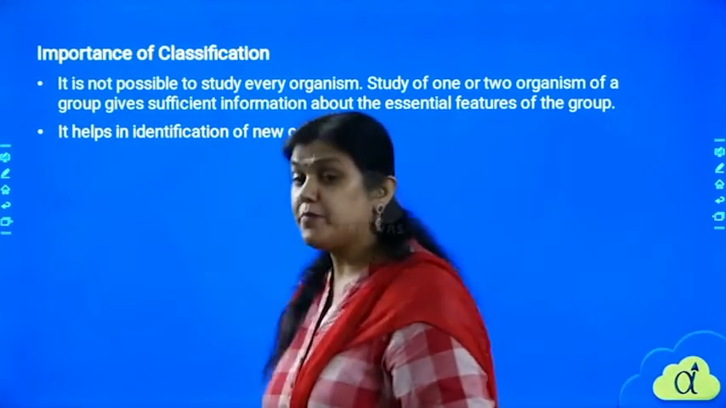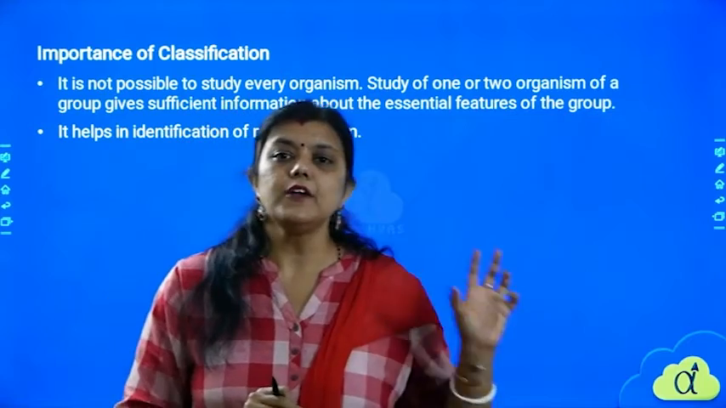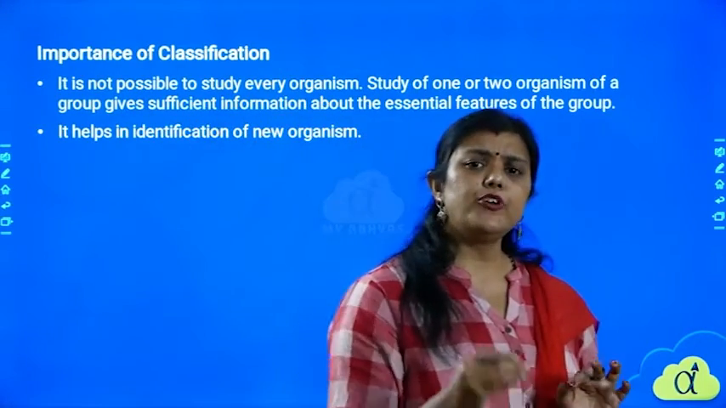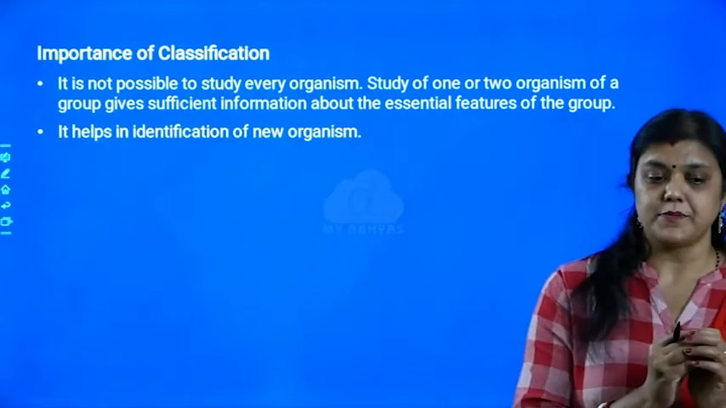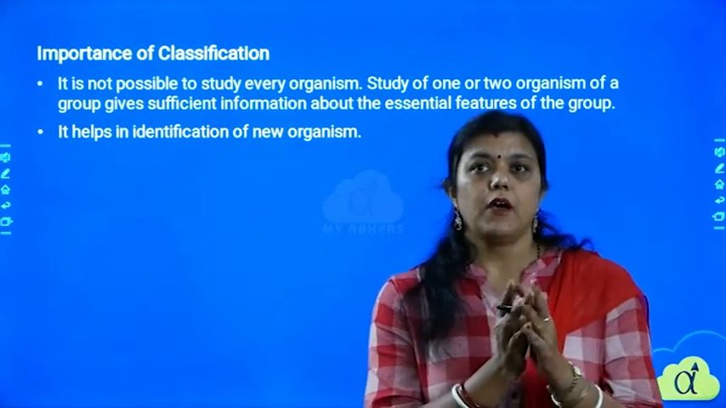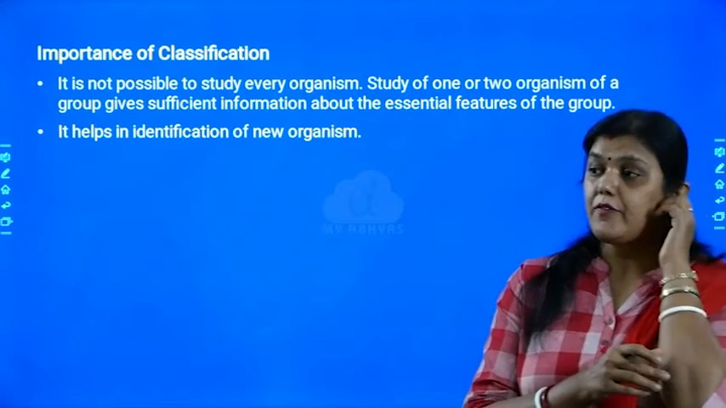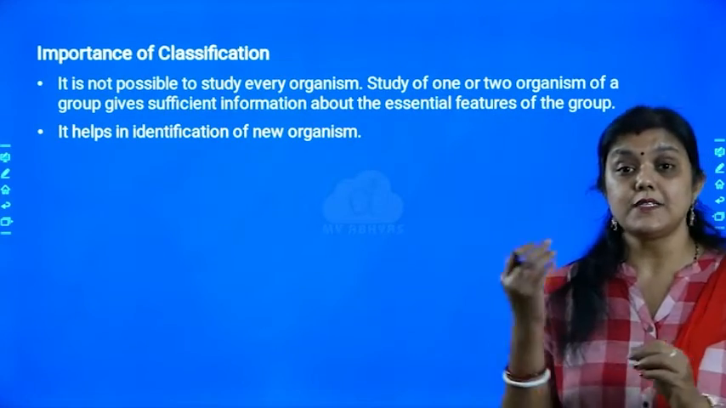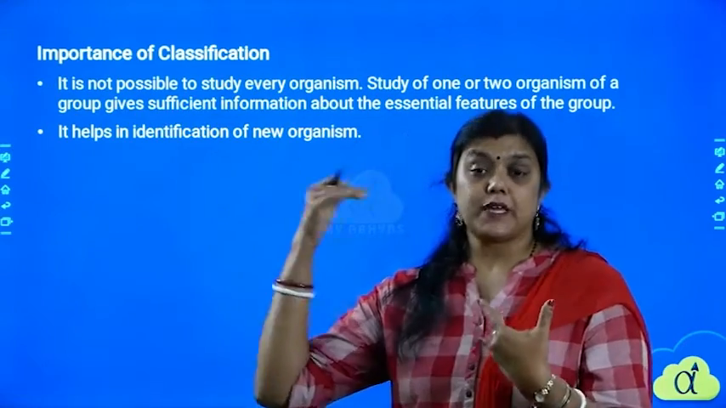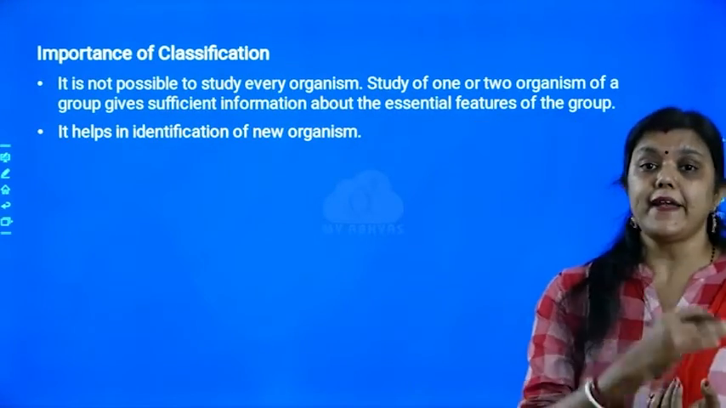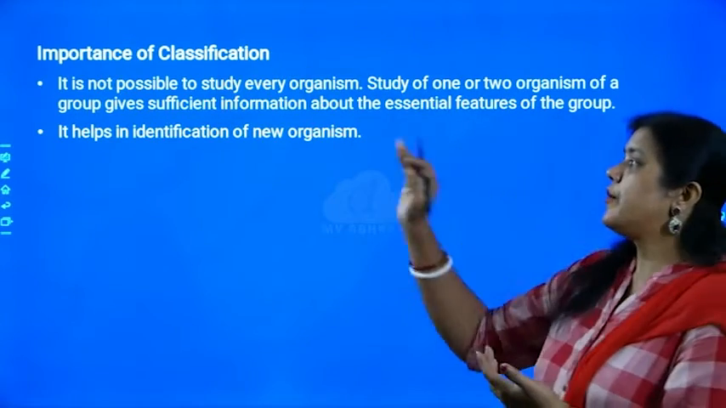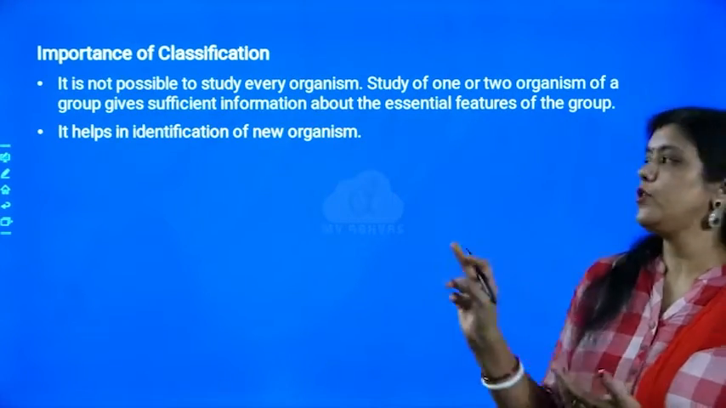Then, the classification system helps us to identify a new organism. When any new organism is identified, you need to put it somewhere, right? Which organism is this? Is it a plant or an animal? How am I going to classify it? What characteristics is it showing? If it is an animal, does it have fur? Does it have feathers? Is it warm-blooded or cold-blooded? There are so many taxonomic aids which help us to identify a new organism. So classification is very much required because we need to identify new organisms.